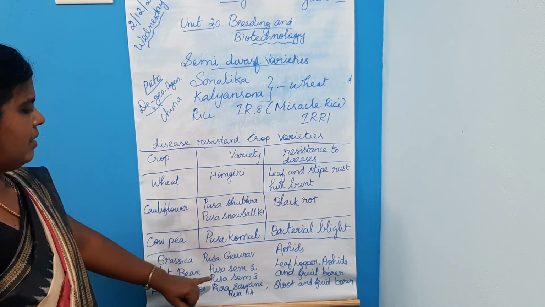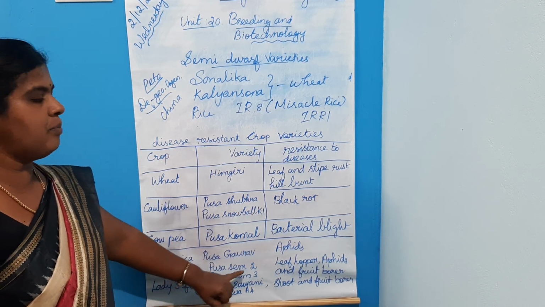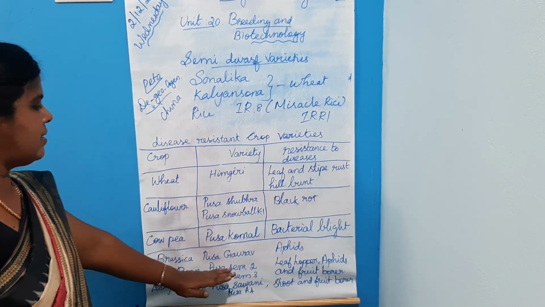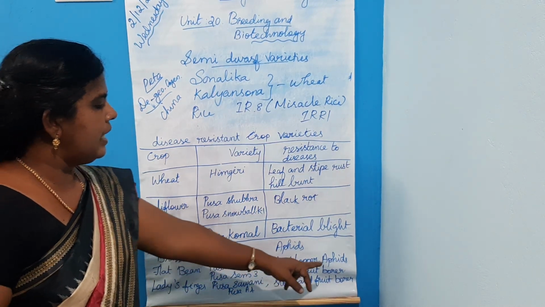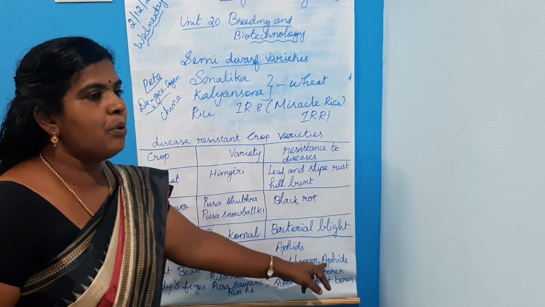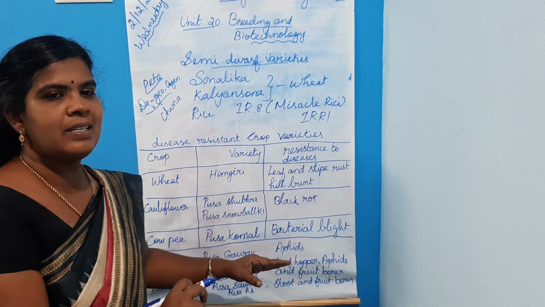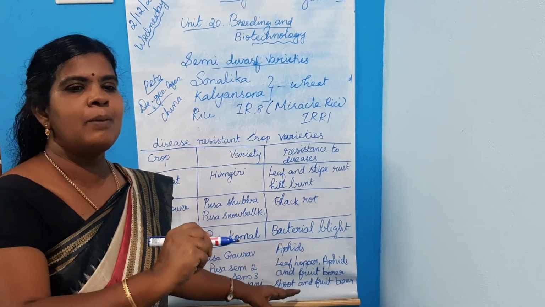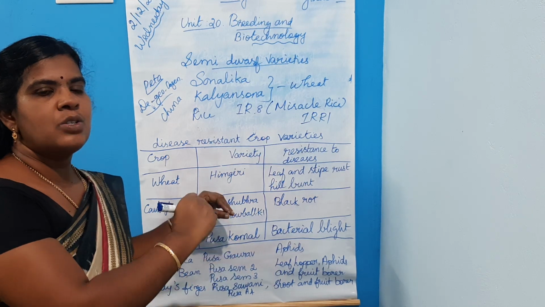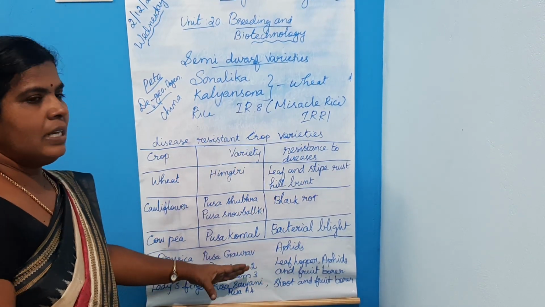Then flat bean, the varieties Pusa Sem 2 and Pusa Sem 3, resist the pests leafhopper, aphids and fruit borer. These insects usually damage the crop plants, so by applying breeding technology the plant possesses resistance against these insects.